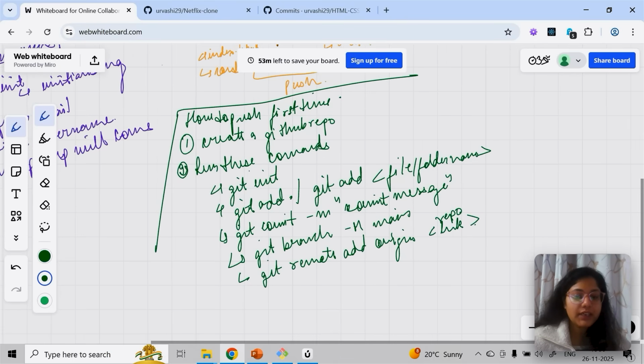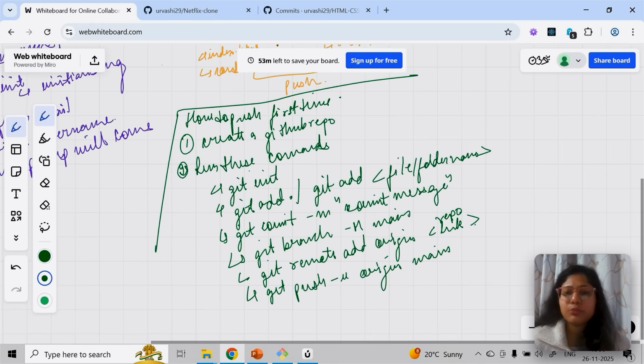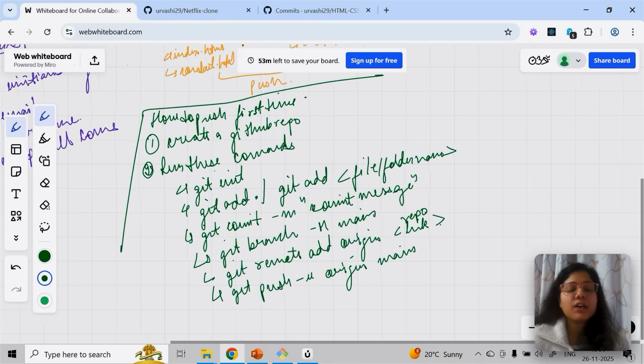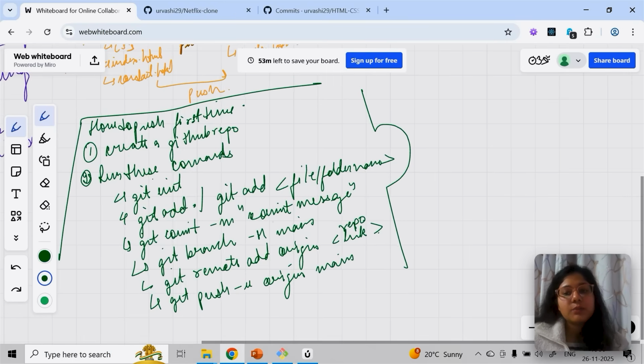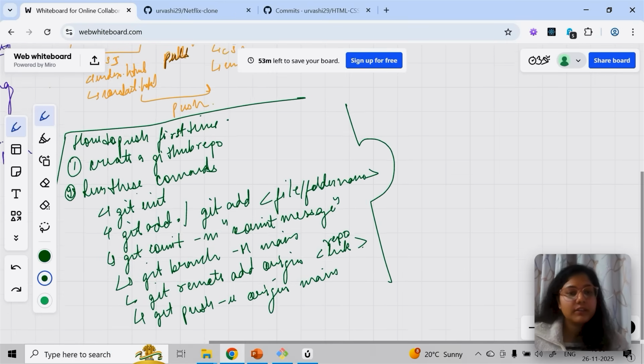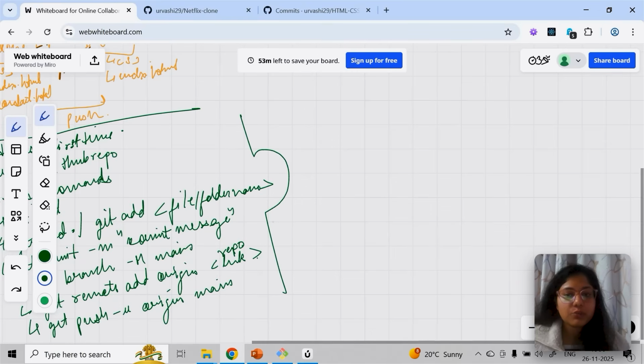And lastly, you need to run git push -u origin and whichever branch you are in. Let's say you didn't change to main and you are in master only, then put master. So these are the commands you will run the first time you're pushing something to GitHub. And only one time, when you're first pushing something from your local to your GitHub, a pop-up will come after this. You have to set the credentials, and I've already mentioned the importance of it.